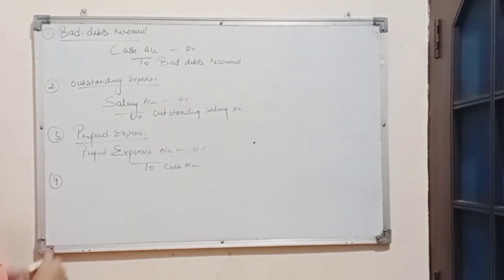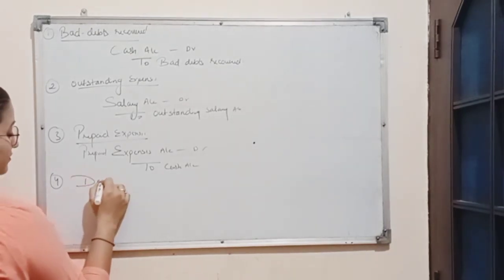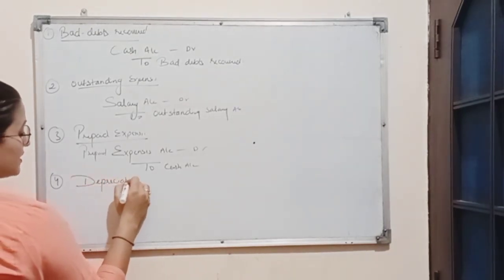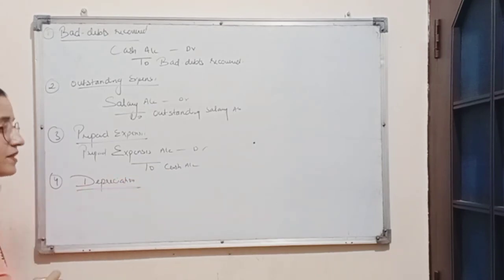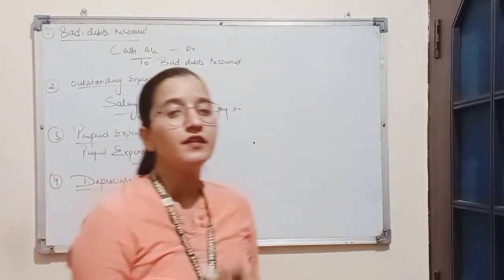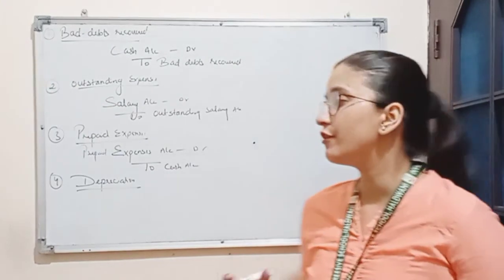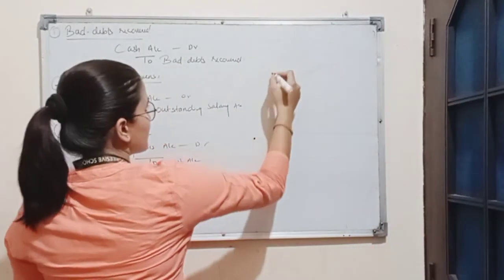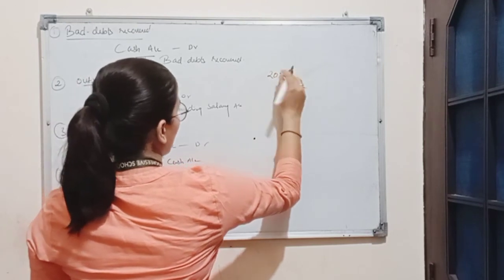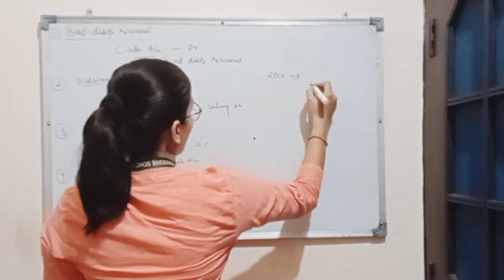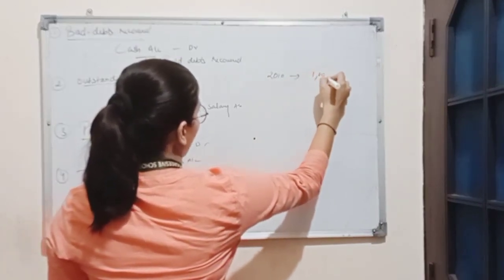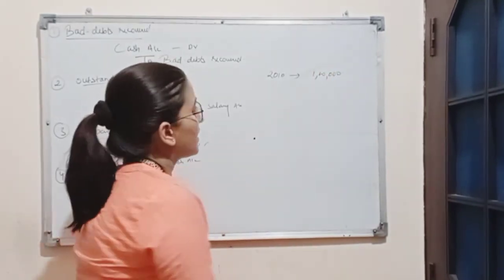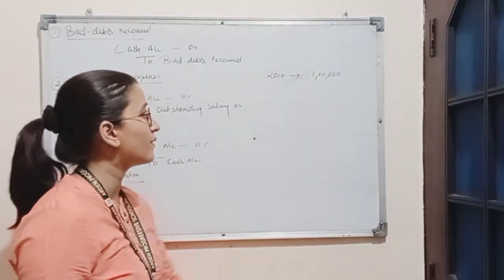Next we have depreciation. Depreciation basically means decrease in value of fixed asset. For example, if we have purchased machinery in 2010 amounting to rupees 1 lakh. In 2010 we have purchased a machinery for rupees 1 lakh.